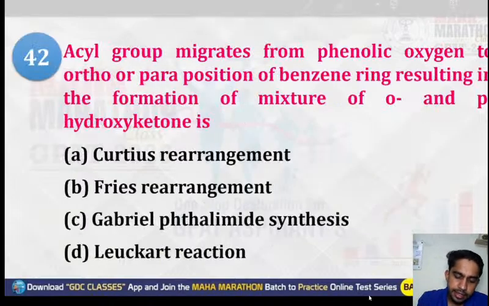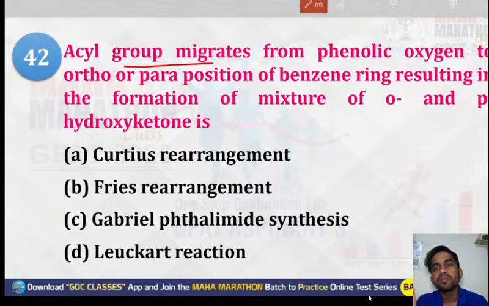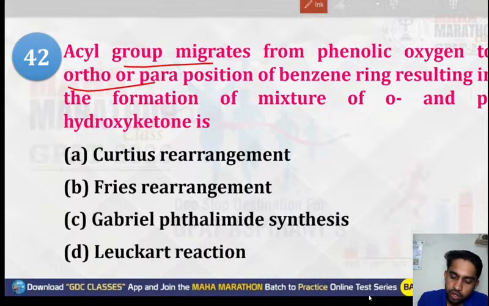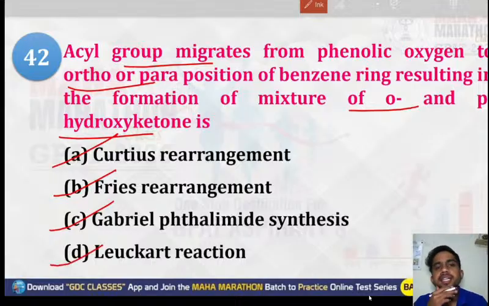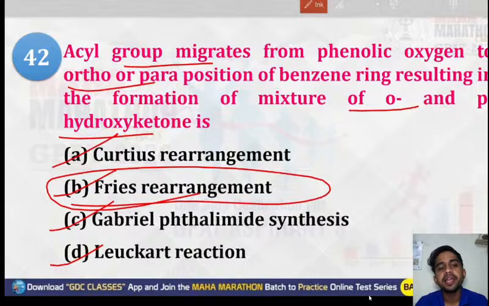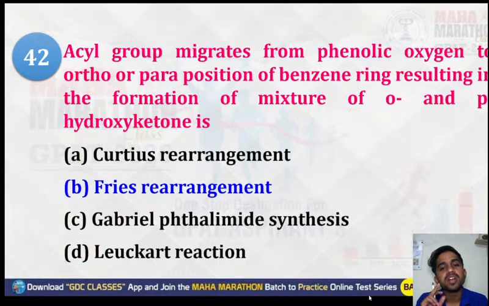Now, next question. Acyl group migrates from the phenolic oxygen to the ortho-para position of the benzene ring, resulting in the formation of a mixture of ortho-para hydroxyketone. This is known as what? Curtius rearrangement, Fries rearrangement, Gabriel phthalimide synthesis, or Leuckart rearrangement. Here, the acyl group is migrating from the phenolic oxygen to the ortho or para position of the benzene ring, resulting in a mixture of ortho para hydroxyketone, and this is known as the Fries rearrangement. Simple name reaction. Name reactions in organic chemistry are very important; they can directly ask you questions from them. So the correct option will be option number B, that is Fries rearrangement.